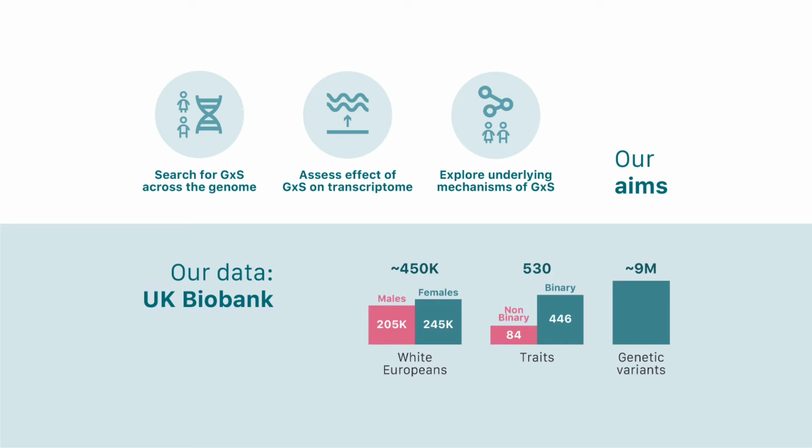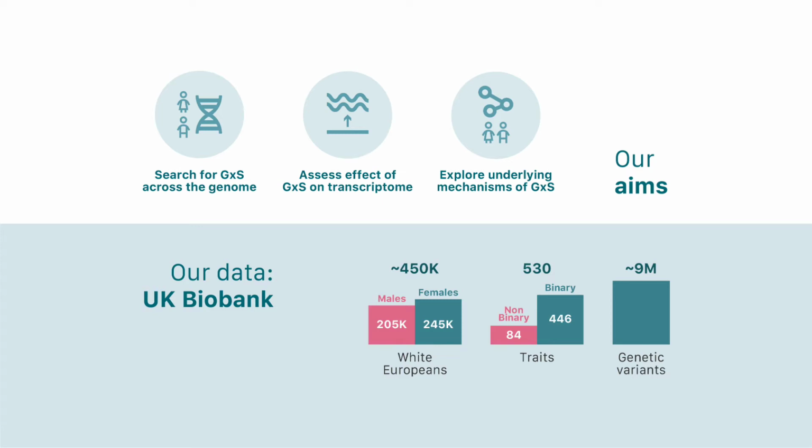Furthermore, in an effort to understand potential mechanisms underlying these interactions, we also looked for links between gene by sex interactions and potential sex biases in gene expression regulation, as well as explored potential underlying biological mechanisms behind the phenomenon. To do this, we employed data from the UK Biobank population cohort, which consisted of around 500,000 individuals of European descent, 530 phenotypes, of which 84 were non-binary, so things like height or hip circumference, and 446 were binary, which essentially consisted of case-control disease traits.